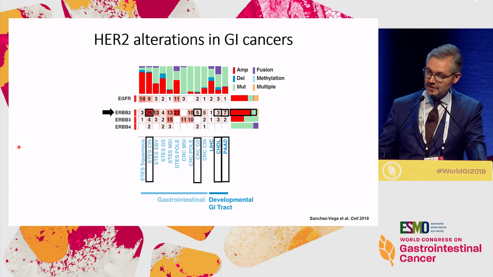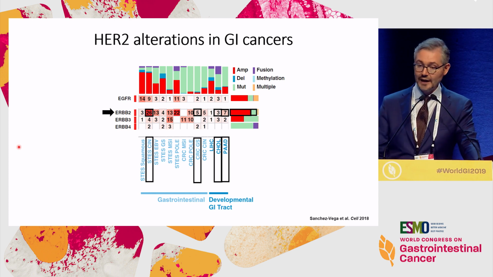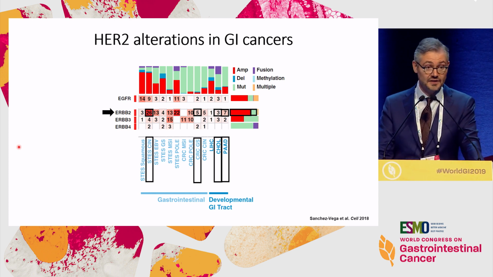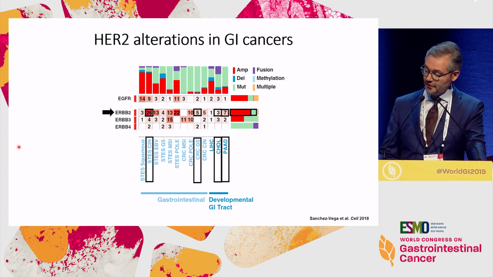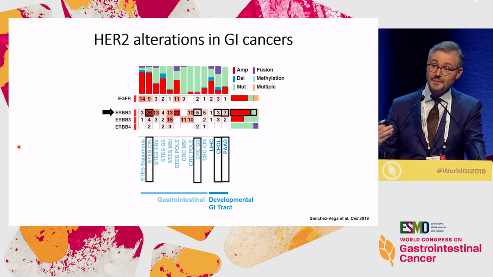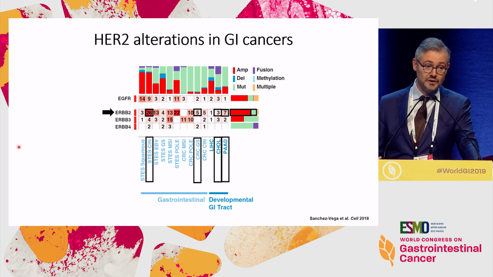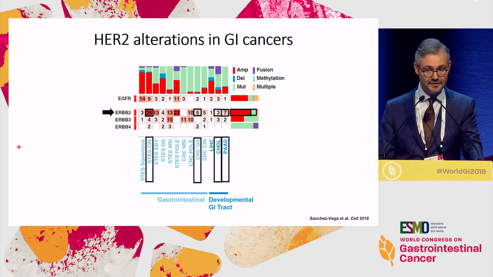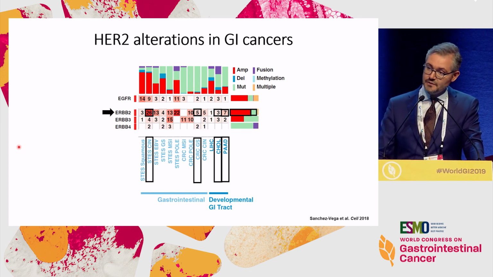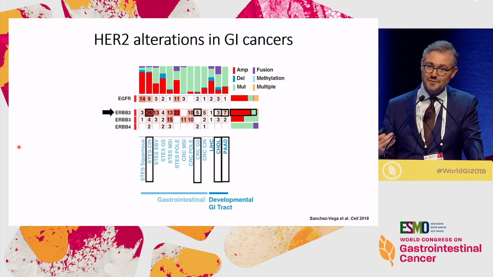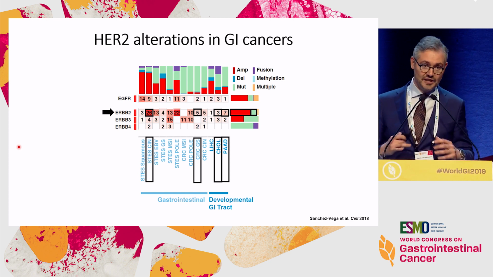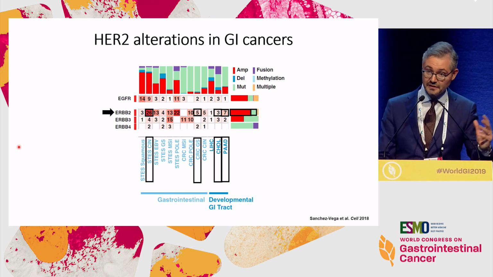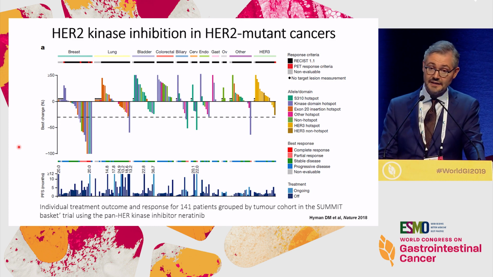But you also have scattered amplification throughout GI, in CRC, pancreatic cancer and biliary tract cancer, for example. It's important to note that in the MSI and polymerase epsilon mutant subtypes of these tumors, you have a very high level of HER2 mutation, not amplification, but mutation. We should take into account that these mutations arise in the context of genetic chaos, and this is important for using them as a target of treatment, differently from HER2 amplification that is mainly a driver